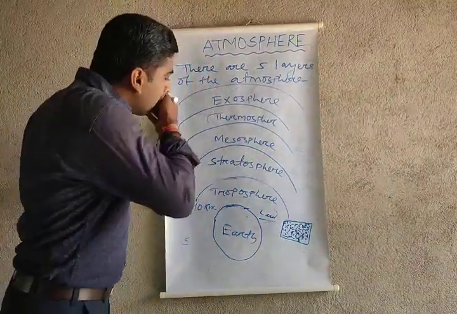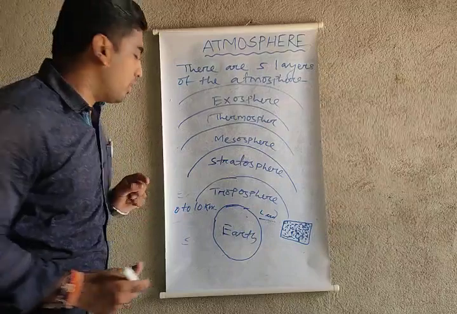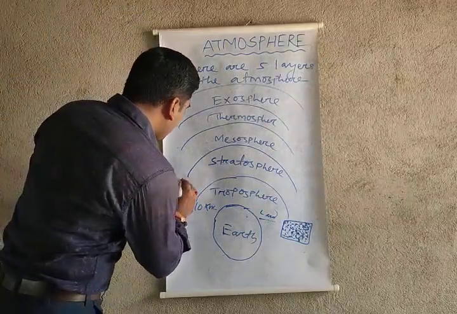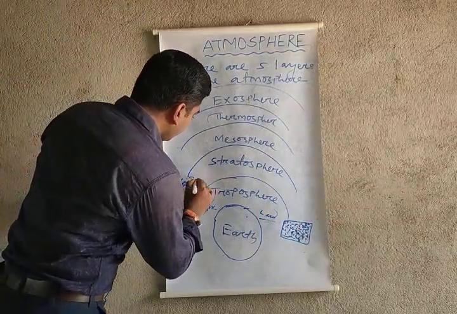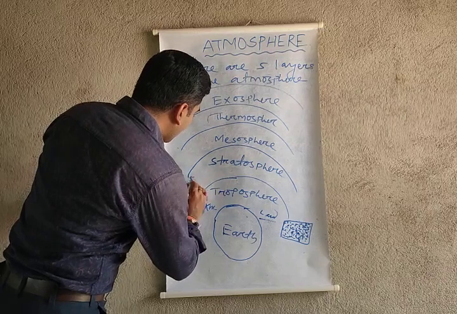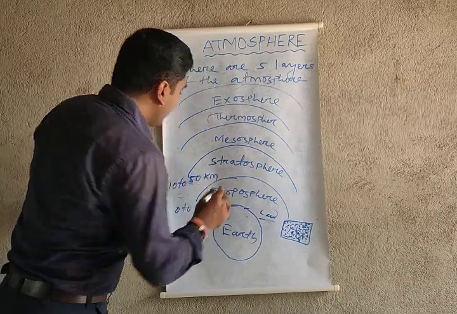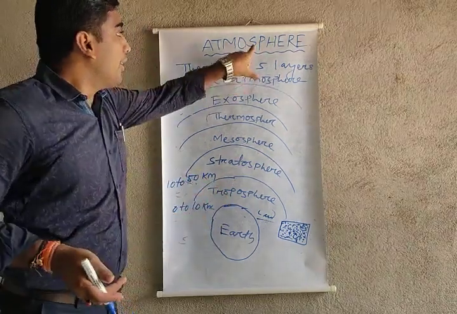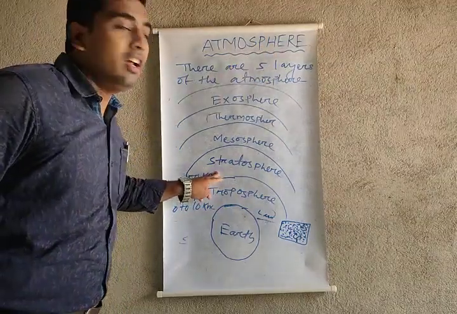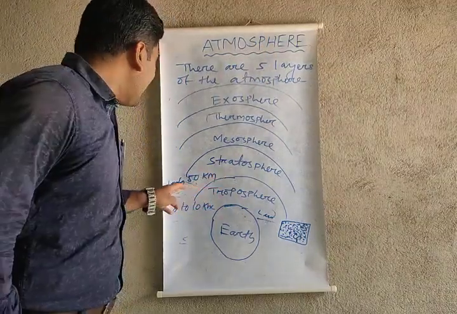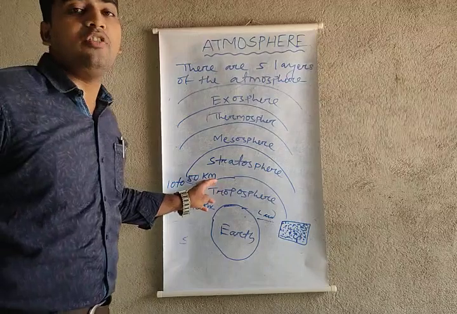Okay. Now secondly we come to the stratosphere. Stratosphere covers 10 to 50 kilometers. In the atmosphere, the stratosphere lies in the second position and it covers 10 to 50 kilometers far away.